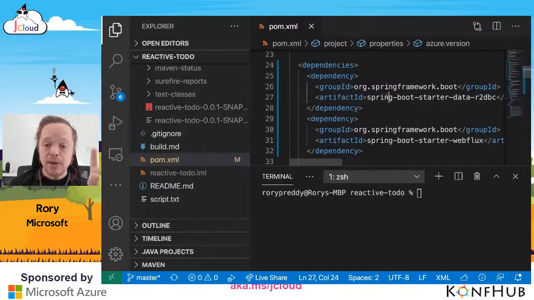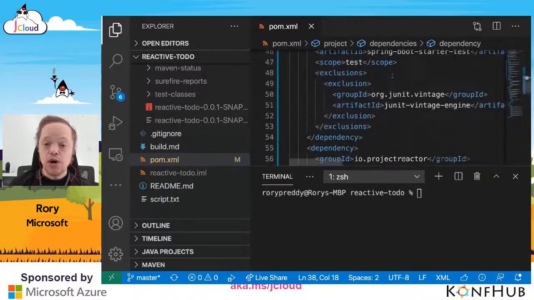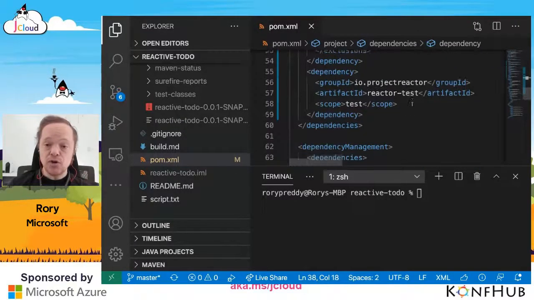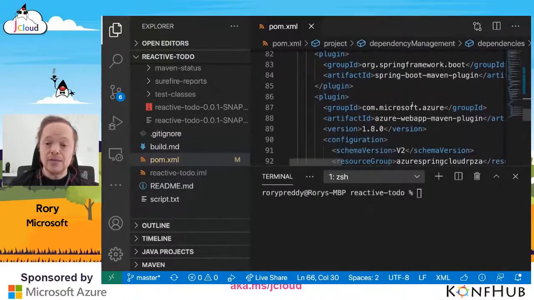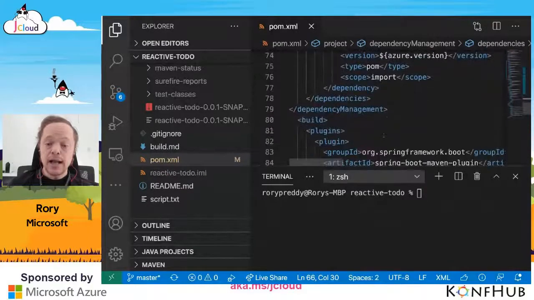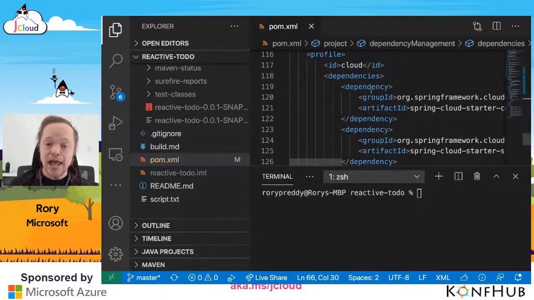And then I've got my dependencies. I'm going to use R2DBC, WebFlux. I've got my H2 runtimes. I've got JUnit. And then I've also got my dependency management for my versioning. And then I've also got some more dependency management, and I've got a cloud platform.